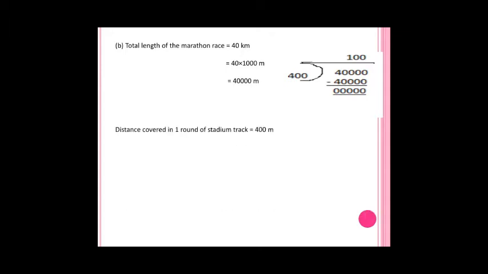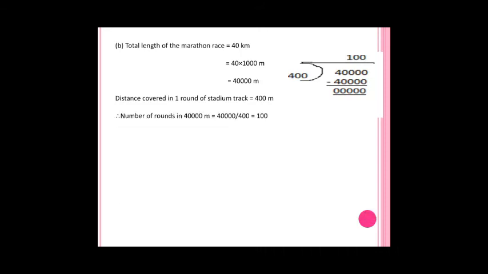Like that only, another sum. The total length of the marathon race is 40 kilometers. You have to convert kilometers into meters, so it will be 40 multiplied by 1000 meters, because 1 kilometer is equal to 1000 meters. So 40,000 meters, and the distance covered in one round of the stadium track is 400 meters.